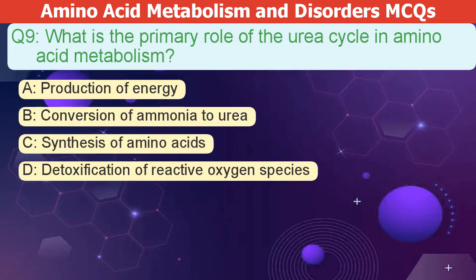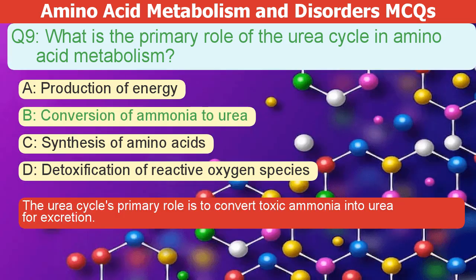What is the primary role of the urea cycle in amino acid metabolism? A. Production of energy. B. Conversion of ammonia to urea. C. Synthesis of amino acids. D. Detoxification of reactive oxygen species. The correct answer is B. The urea cycle's main job is to change toxic ammonia into urea, which is then removed from the body.